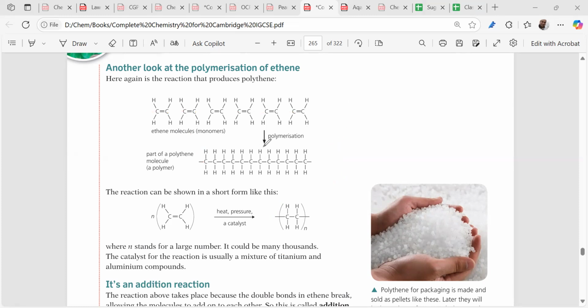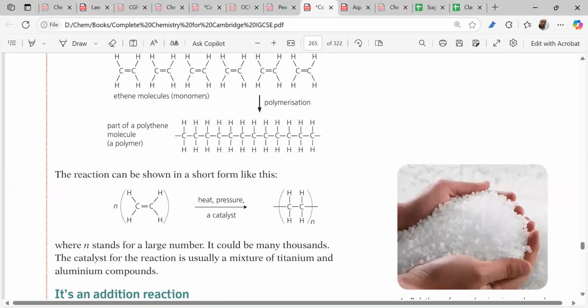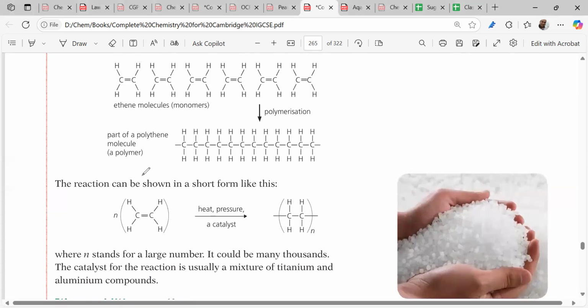But the repeating unit changes when we don't know how much amount of the monomers we have taken, right? We don't know, right? What we have to do? We have to extend the hand outside like this, right? We have to extend the hand outside and we bring the n below. So this is the way we represent.